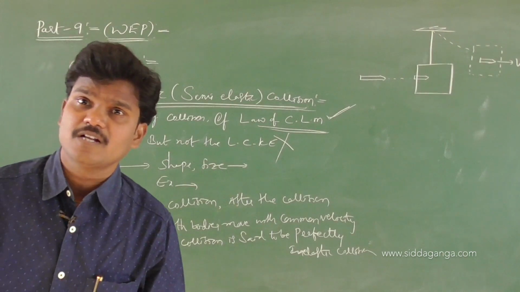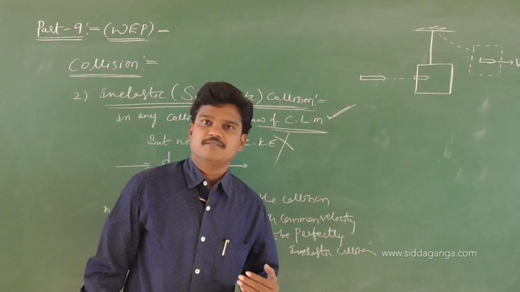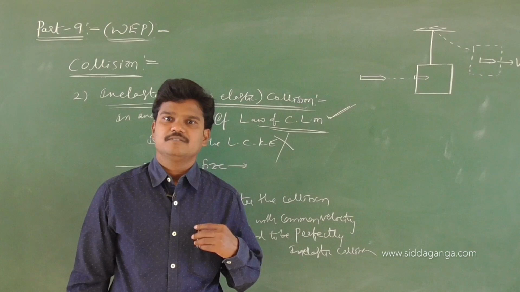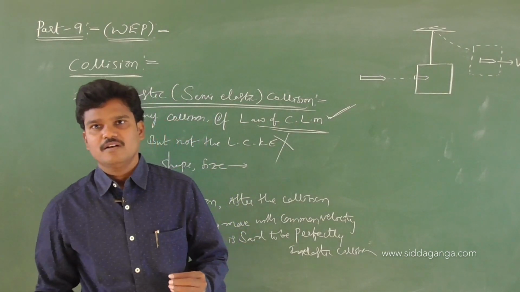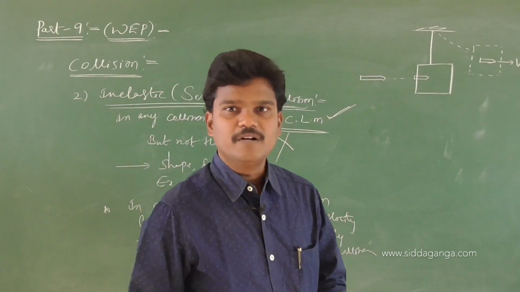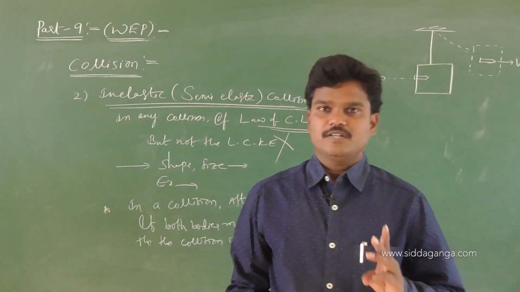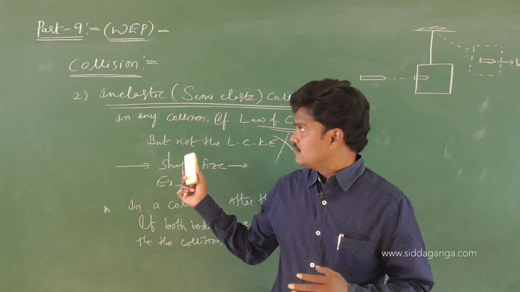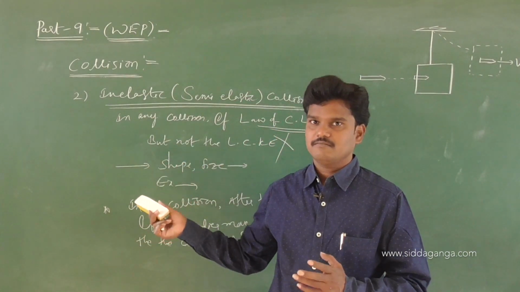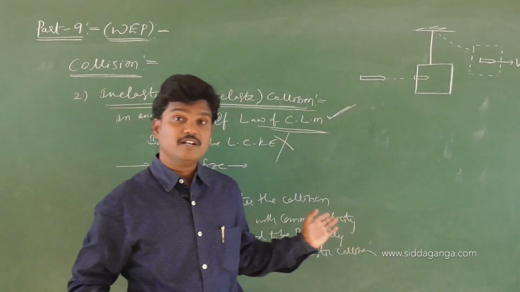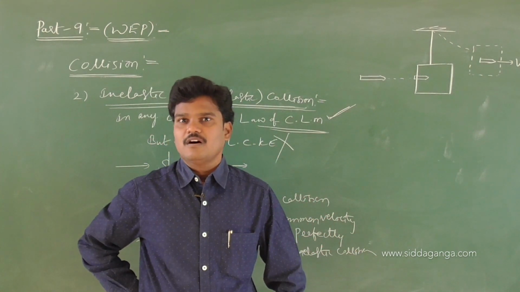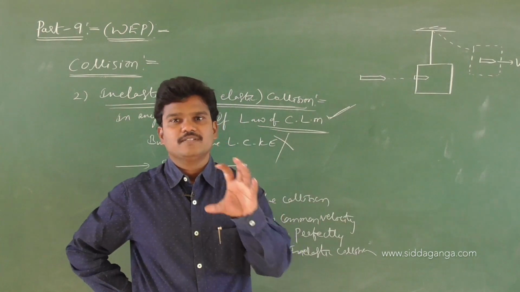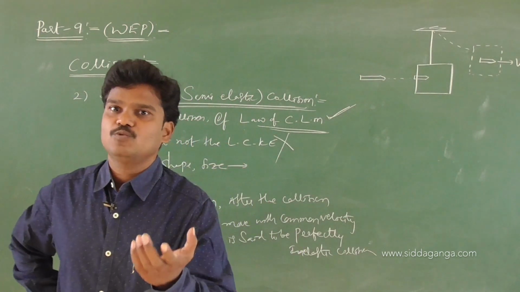So, in a perfectly inelastic collision, after the collision, the two bodies stick together and they move with a common velocity. There are two types actually, inelastic and elastic. But what is perfectly inelastic? In the case of perfectly inelastic, after the collision, the two bodies combine with each other and they move together.